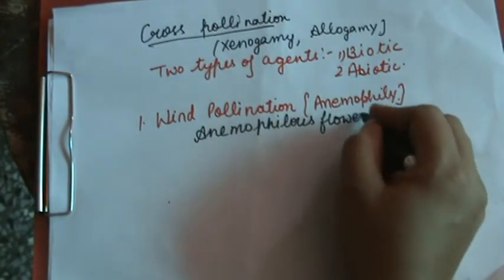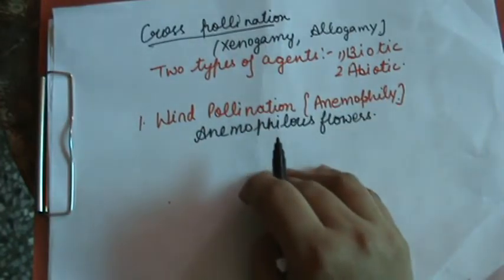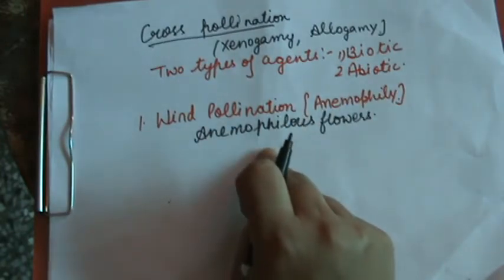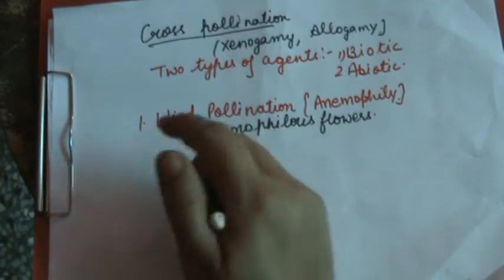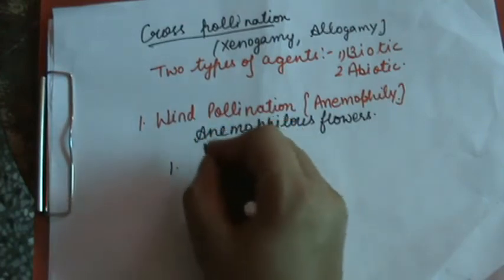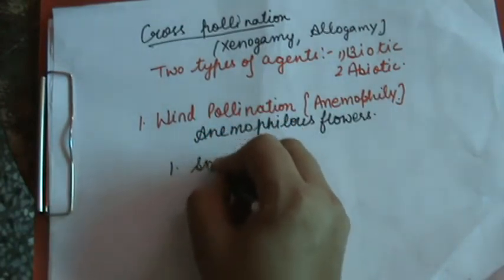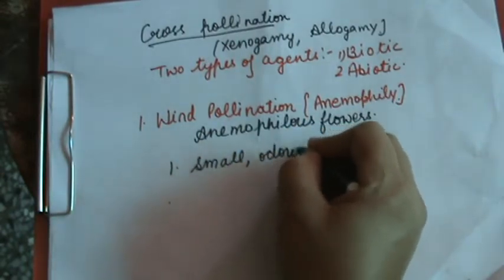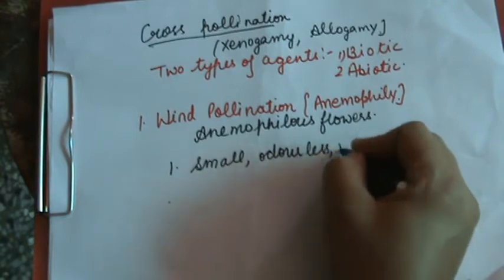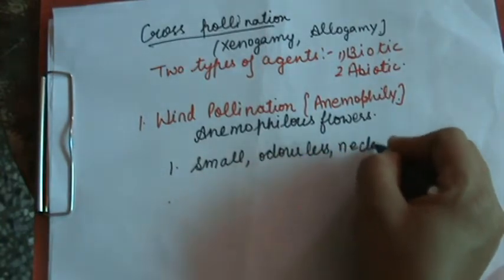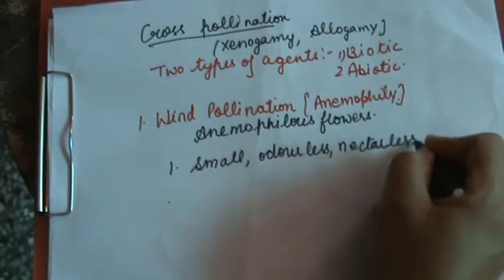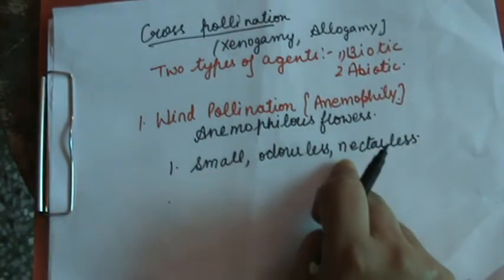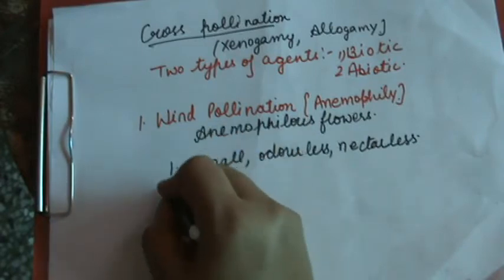Now, what are the characters exhibited by these flowers for wind pollination? Number 1, flowers are small, odorless and nectarless. Wind pollination क्यों होती है उनमें? जब उनमें कोई स्मेल नहीं होगी, उनमें कोई नेक्टर नहीं होगा तो उनके ऊपर बीज नहीं आएंगी. That's why the flowers are wind pollinated.